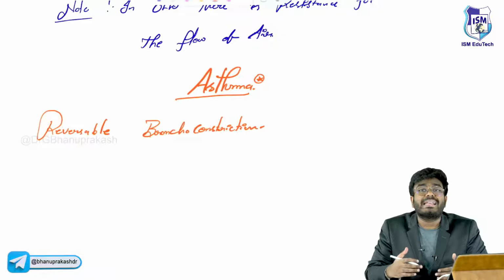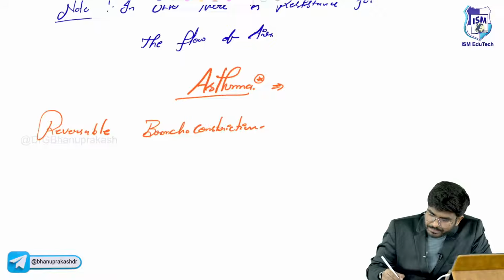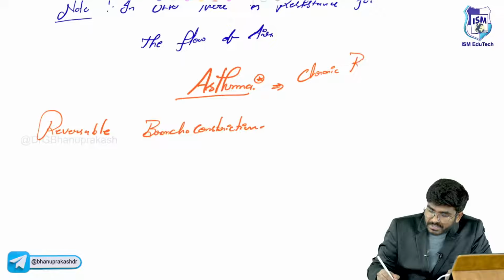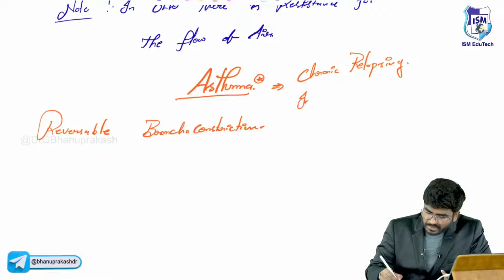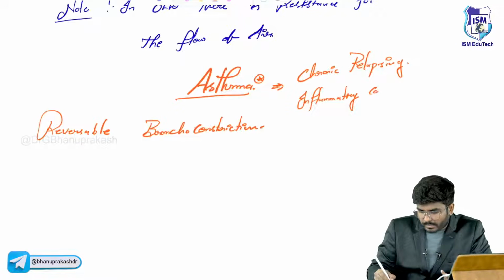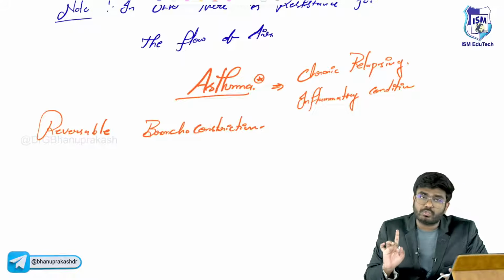You can say there is chronic relapsing inflammation, where again and again it will occur. It's a chronic relapsing inflammatory condition, where there is reversible bronchoconstriction.